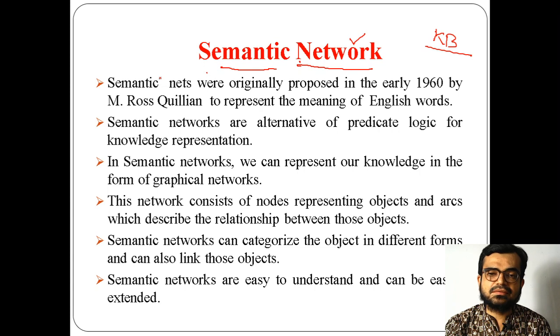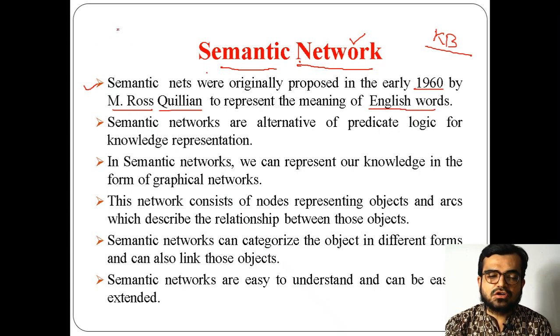This is a more flexible way of representing facts, because it can easily extract previous information. I mean, it goes back to the previous information easily with the help of the network. Now this semantic network, or semantic net, was a concept proposed in the year 1960 by M. Ross Quillian, and it was implemented to represent the meaning of English words.